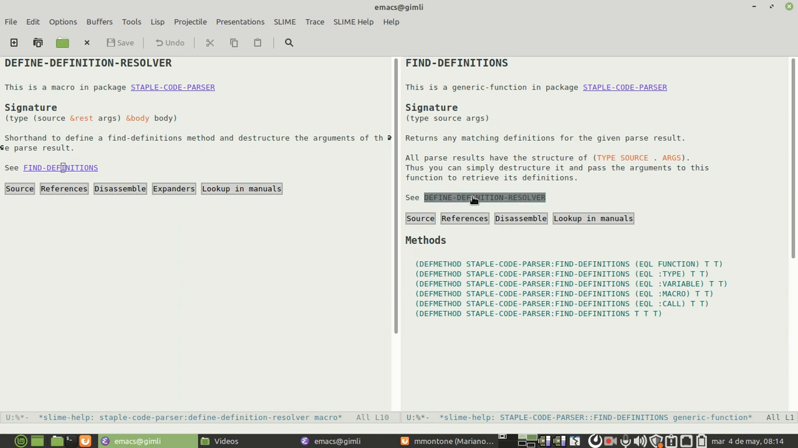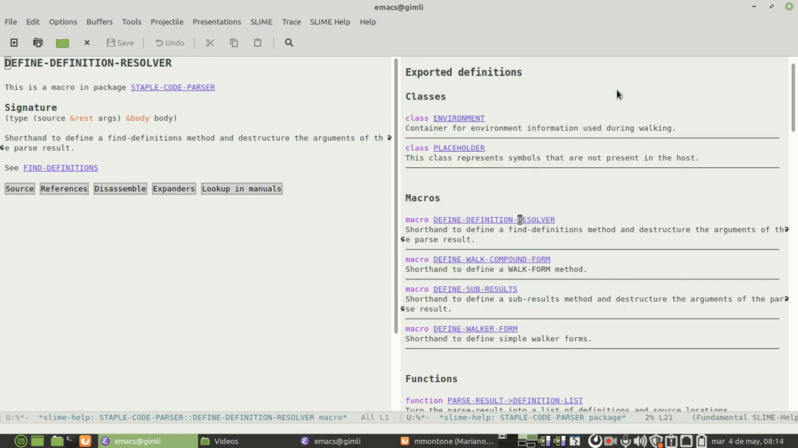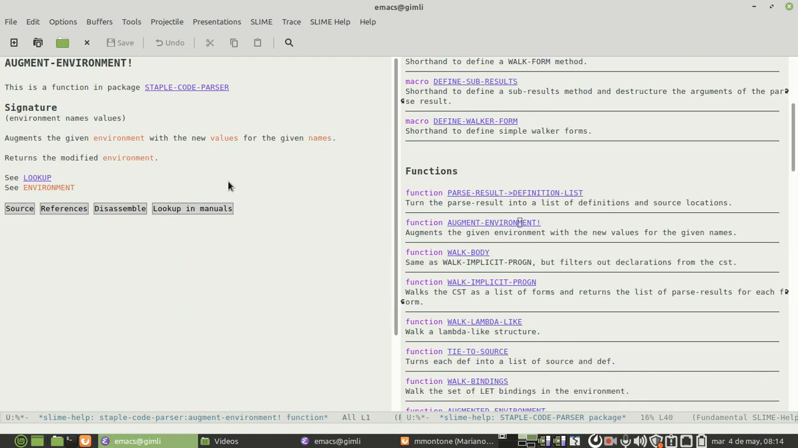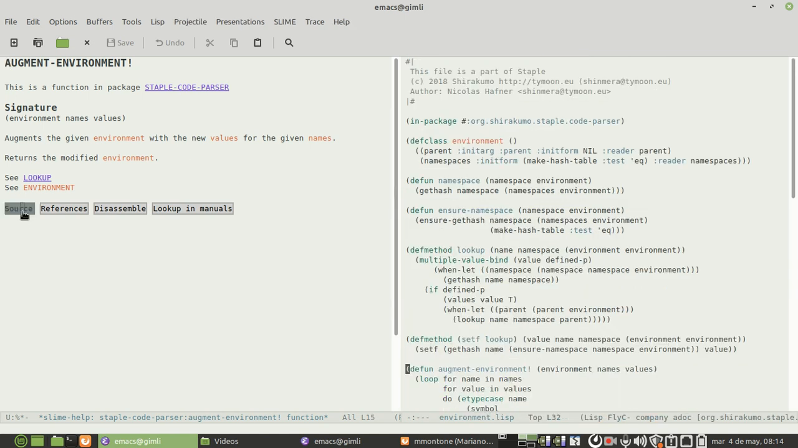When a function or a variable is mentioned, docstrings are parsed and links are generated. And so I think they look pretty cool. And we also have a couple of buttons like going to the source, inspecting references, disassembling, etc.